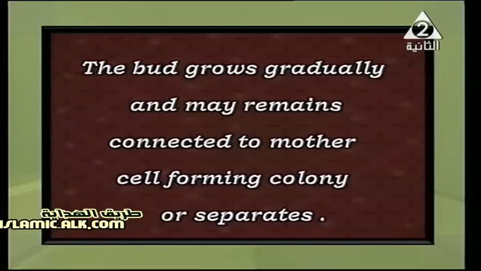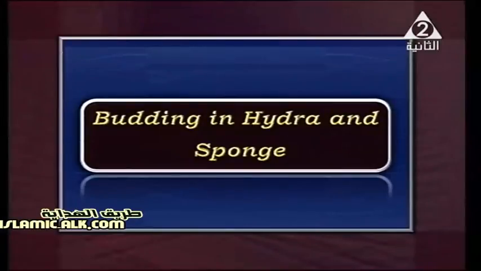So the mother cell remains, while in case of binary fission the mother cell disappears. Remember that: only in binary fission does the parent cell disappear, and it doesn't remain anymore. What else do we have after that? We said binary fission, budding, and also budding in hydra and sponge. But what is the difference between them? Hydra and sponge are multicellular living organisms, while yeast fungus is a unicellular living organism.